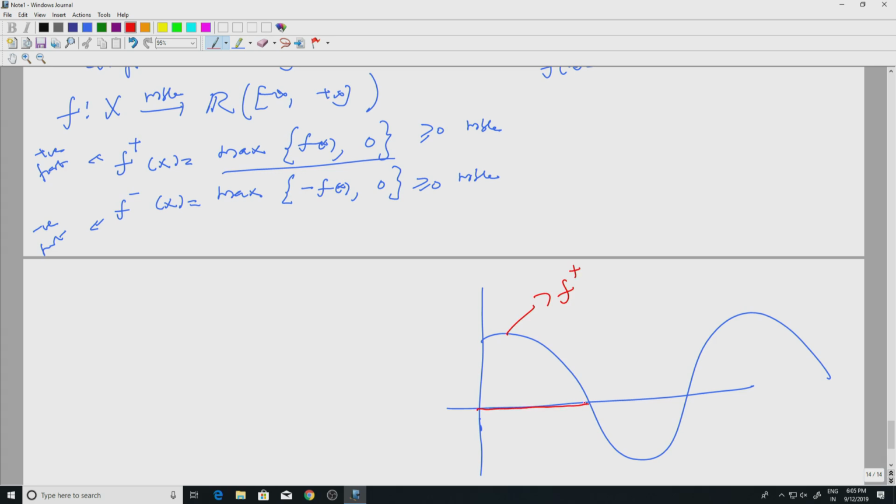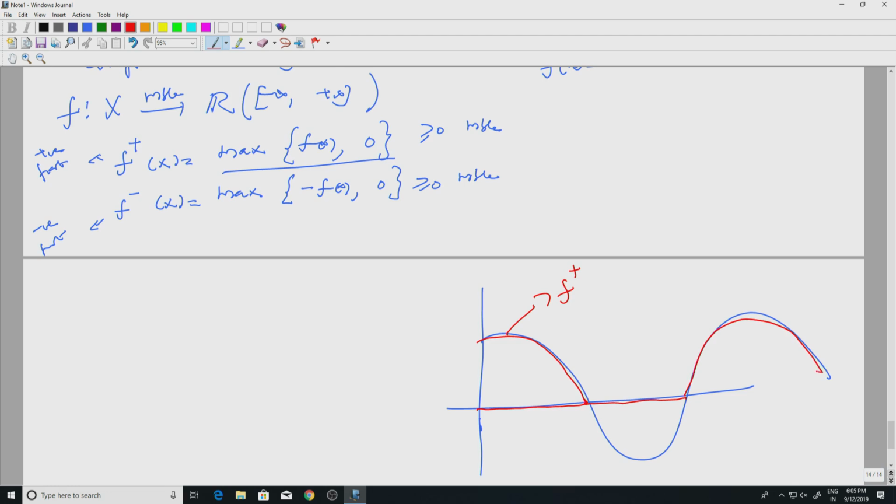In the region after this, f has negative values, so the maximum of f and 0 will be 0. So f plus will be like this, and then it is like this, and so on.